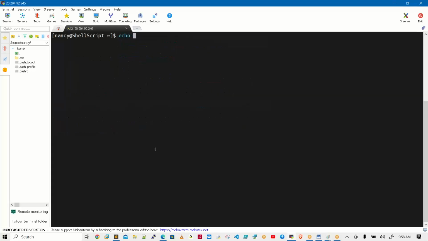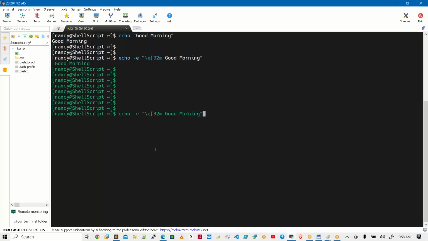Now, echo command, sir. See, echo is nothing but printing. Good morning, that's all. As it is, it will print. But something I am using, see, my remaining information is also coming in a different color code.